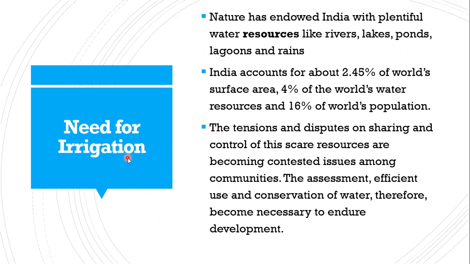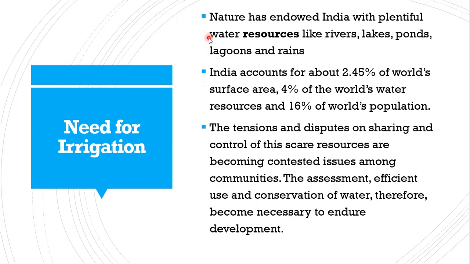Before going deep into that, we will study what is the need for irrigation. What is irrigation? Irrigation is the artificial supply of water to the agricultural field. Yes, I'm a little fast with the definition. But why am I fast? Because in the next slide, you'll be seeing the definition of irrigation.